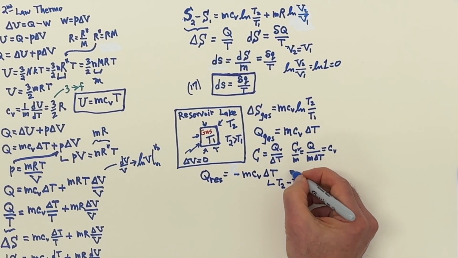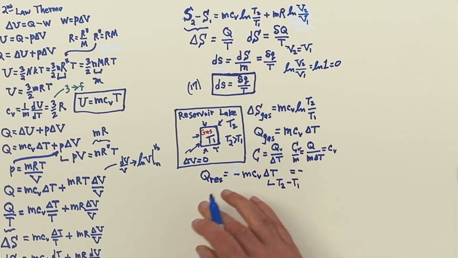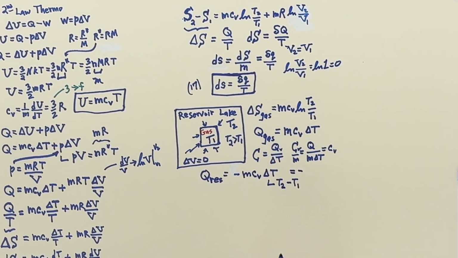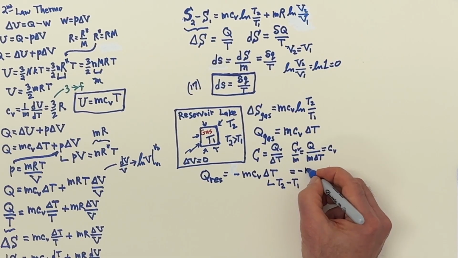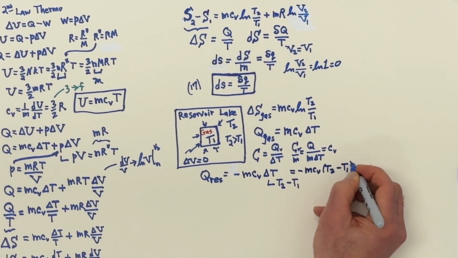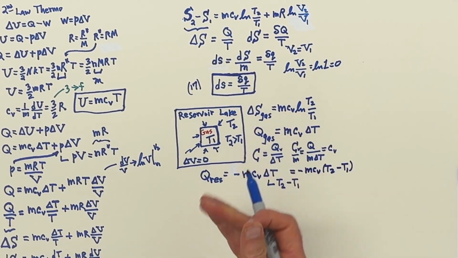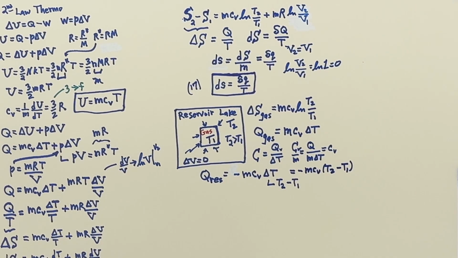So that's what the change is. And here I need to put a minus sign if I want to know what the heat transfer is for the reservoir. The reservoir is losing the heat transfer. I don't want to say it loses heat because heat is not an equation of state. So I'll say that the heat transfer for the lake is negative. And when you add the heat transfer of the gas to the heat transfer of the lake, you get 0 because there's no net heat transfer in that case.